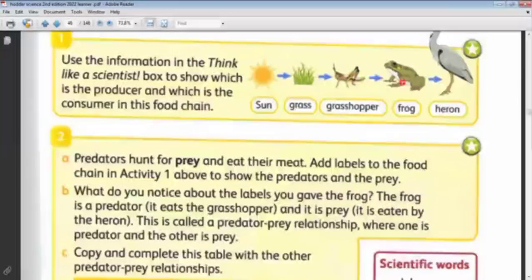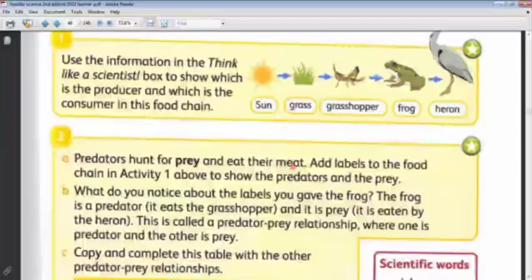So the predator is the animal that hunts another animal to eat it, like the frog here, which hunts the grasshopper to eat it. And the grasshopper here is a prey. And the bird, the heron, when it hunts the frog, the bird here is a predator and the frog is a prey. So the frog, in its relationship with the grasshopper, is a predator. And in its relationship with the heron, it is a prey. Okay? So predators hunt prey